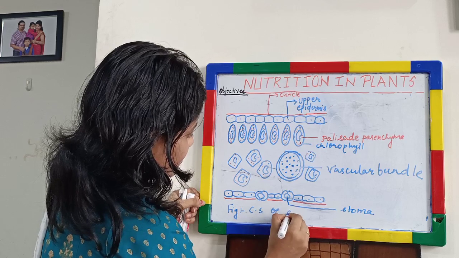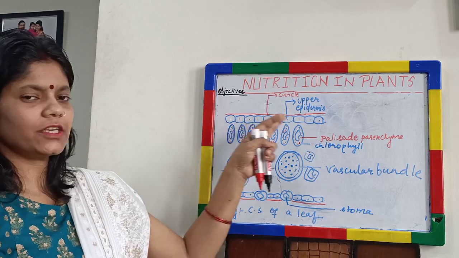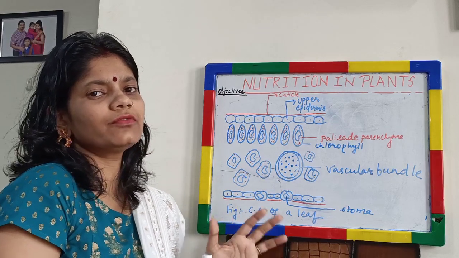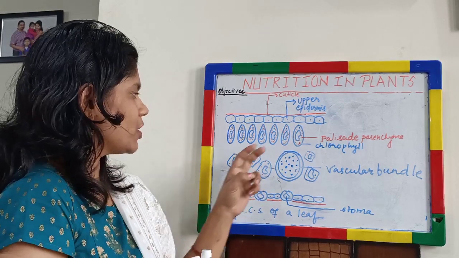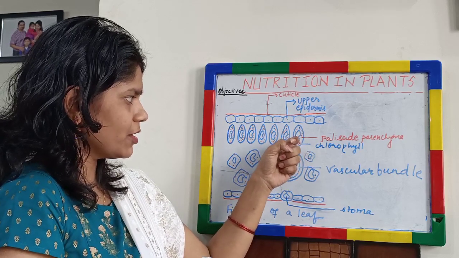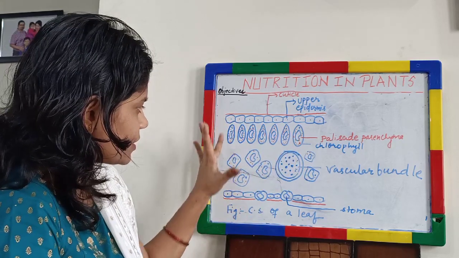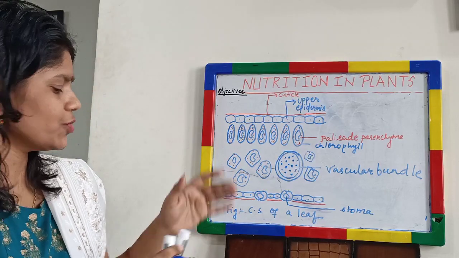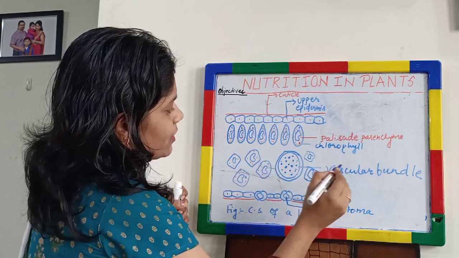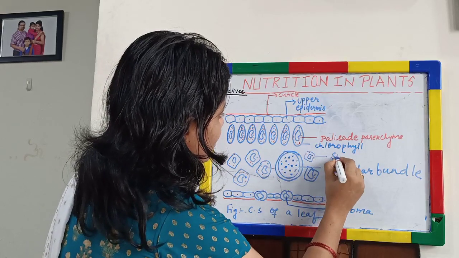CS. So this is the structure of a leaf. In the structure of a leaf, you may notice certain things which are needed for photosynthesis, and that thing is called chlorophyll. You may find chlorophyll here. Many chlorophyll are present in this parenchyma, or basically the layer present in between the two epidermal cells is called mesophyll. Palisade and spongy parenchyma.